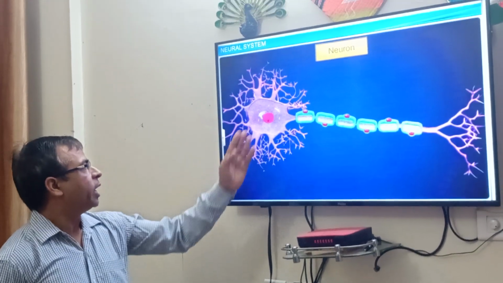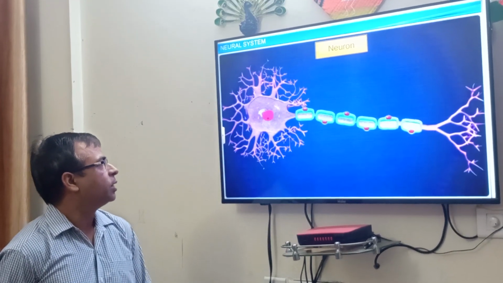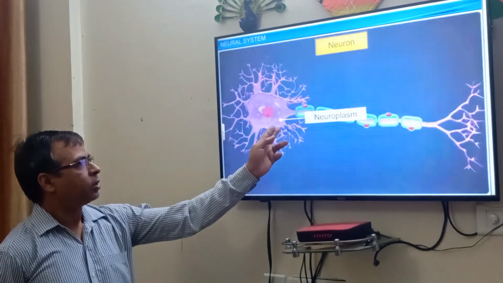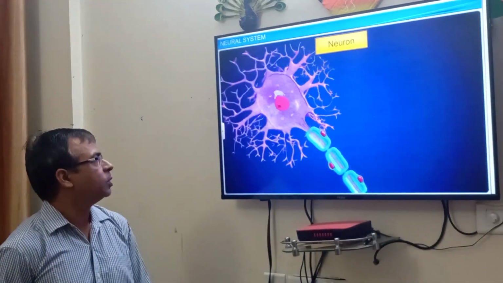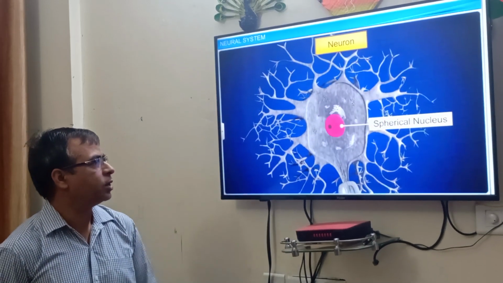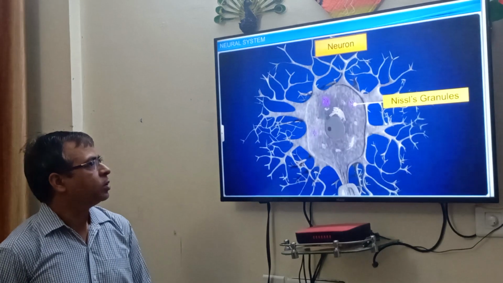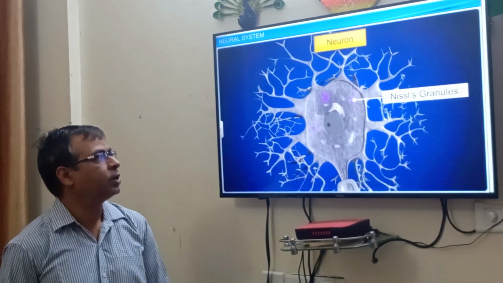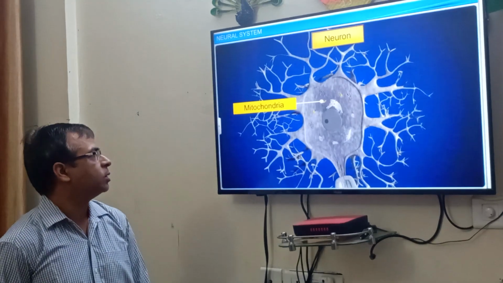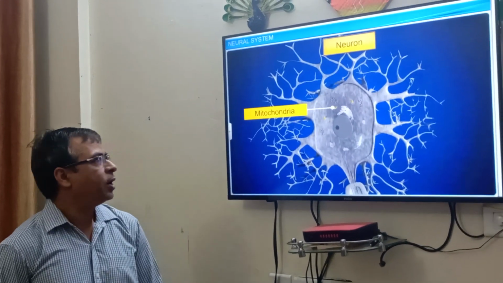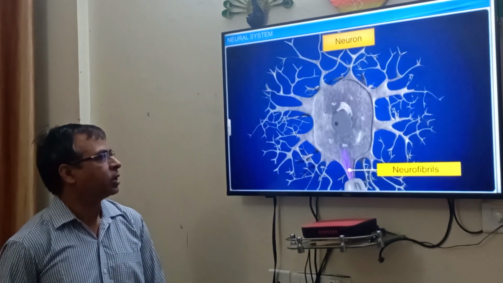It has granular structures, that is Nissl's granules. It has neuroplasm. This is the spherical nucleus here in the cell body. Nissl's granules help in protein synthesis. They have mitochondria for energy production, and different structures like other cells.